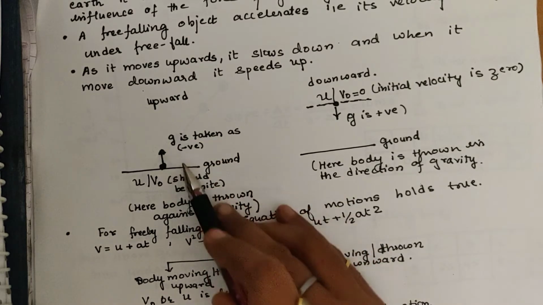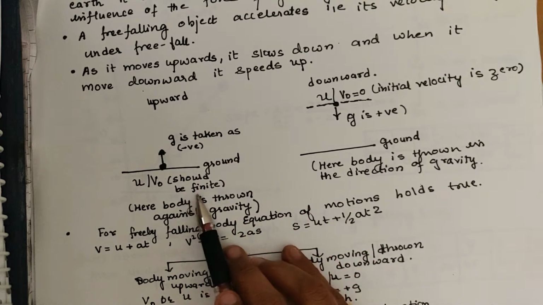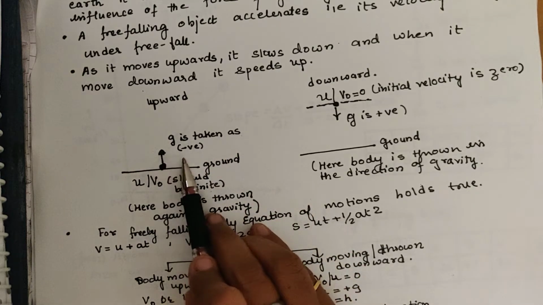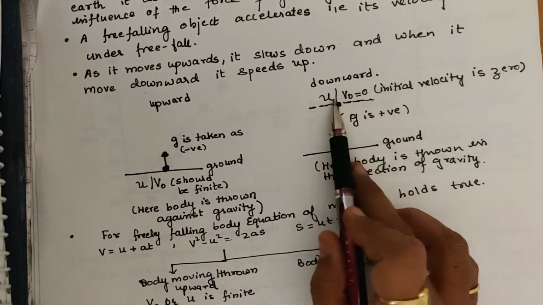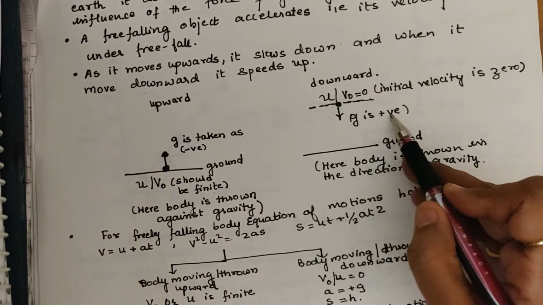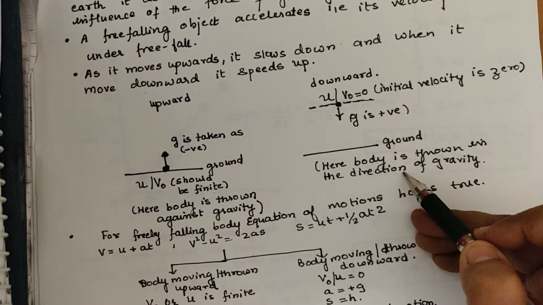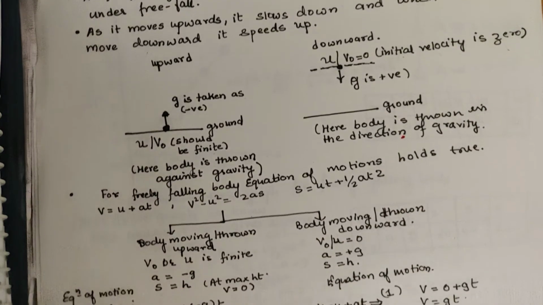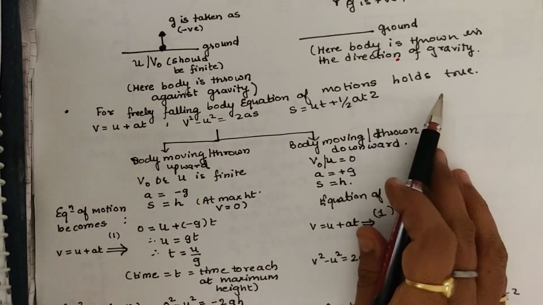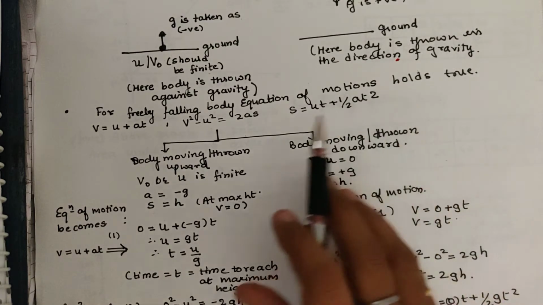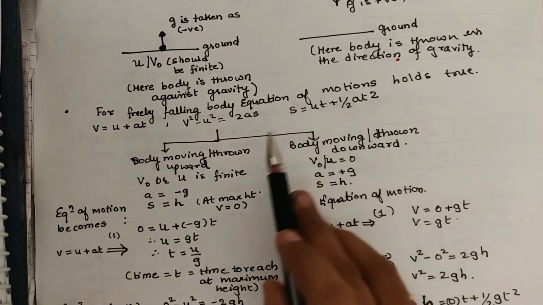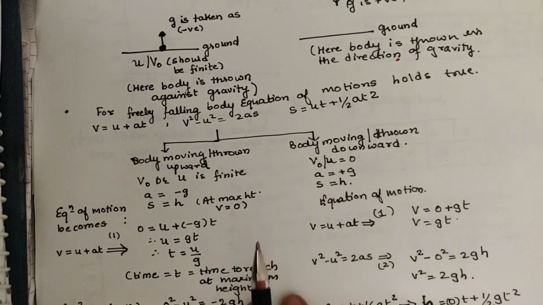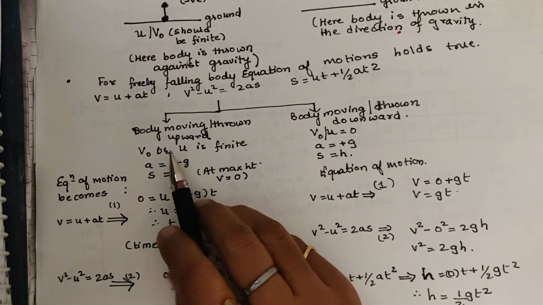When a body is thrown upward, some initial finite velocity has to be provided. Fine. The g value is taken as negative, and when the body is thrown downward, the g value is positive because you are throwing the body in the direction of gravity, and initial velocity is 0. Fine. Now we see the equations of motion of constant acceleration. This can be replaced when the body is thrown upward in free fall, and when the body is thrown downward in free fall. What changes must be there?